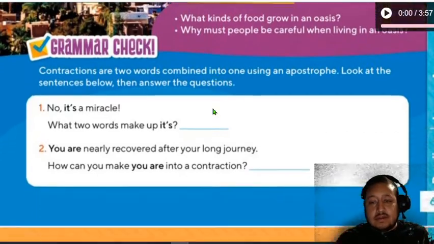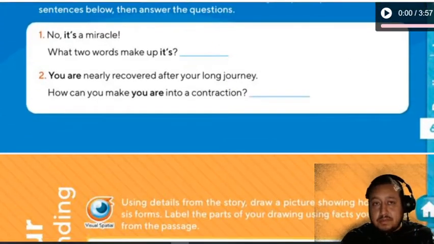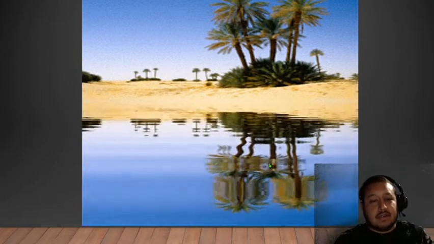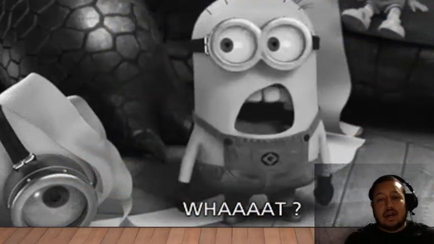All right, guys. So now here we're gonna go to the next page, and we already finished this oasis. Look, it looks beautiful, right? Would you like to swim here? And why we're gonna go to the next page? Because we're gonna check your understanding.